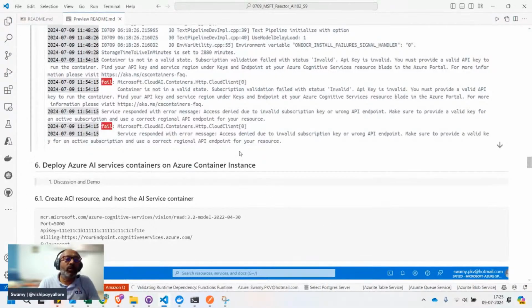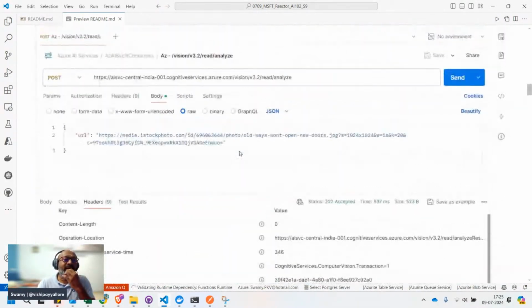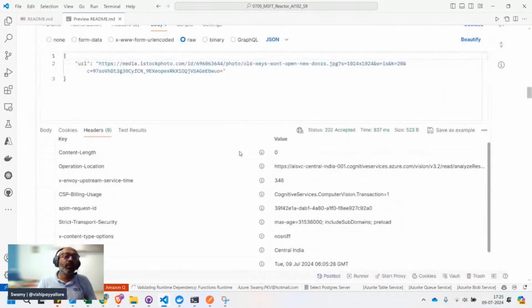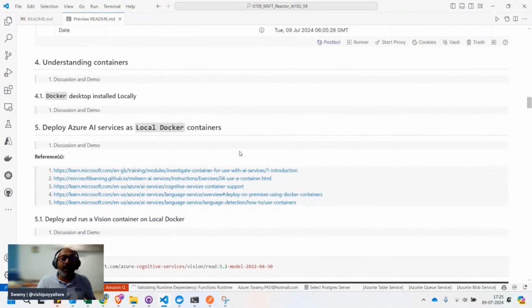Okay, so that's about section 1, section 2, and section 3, where we saw directly hitting the Azure services, and then we discussed the motivation. Why do we need containers? And then we spoke about the containers and how many containers Microsoft is supporting. We need to check some of the nitty gritty details. Which version do you want to use? What type of Azure services have been provisioned as containers? We need to look at those.